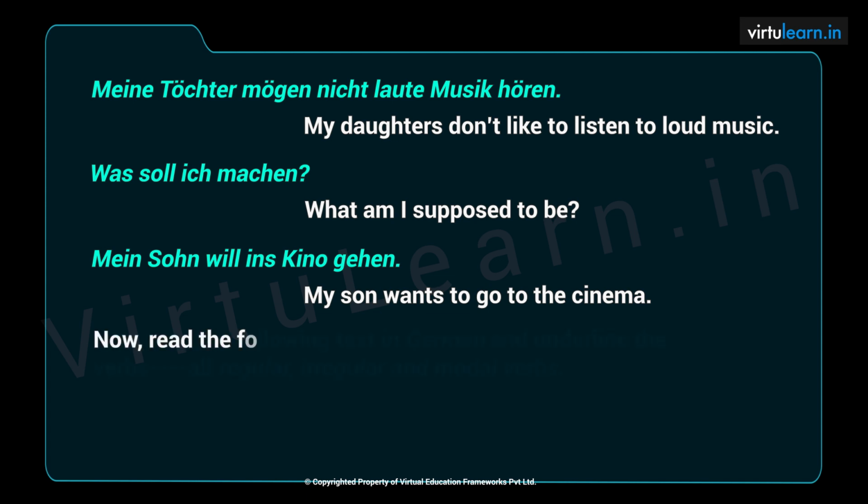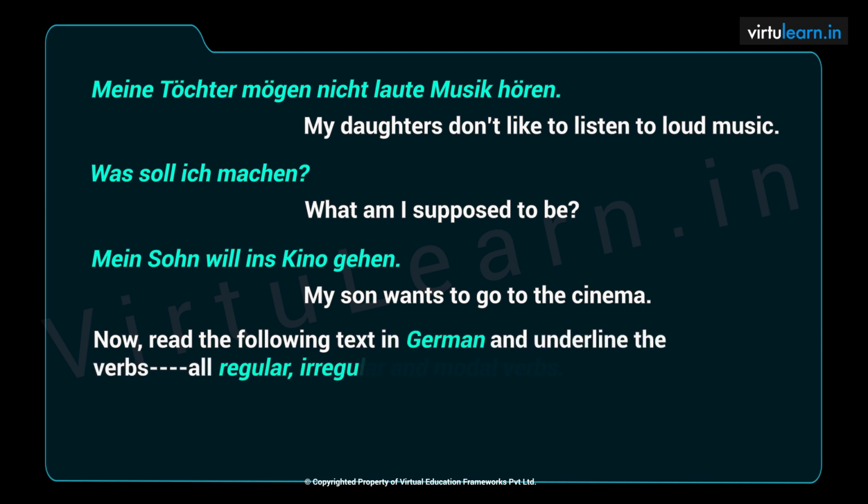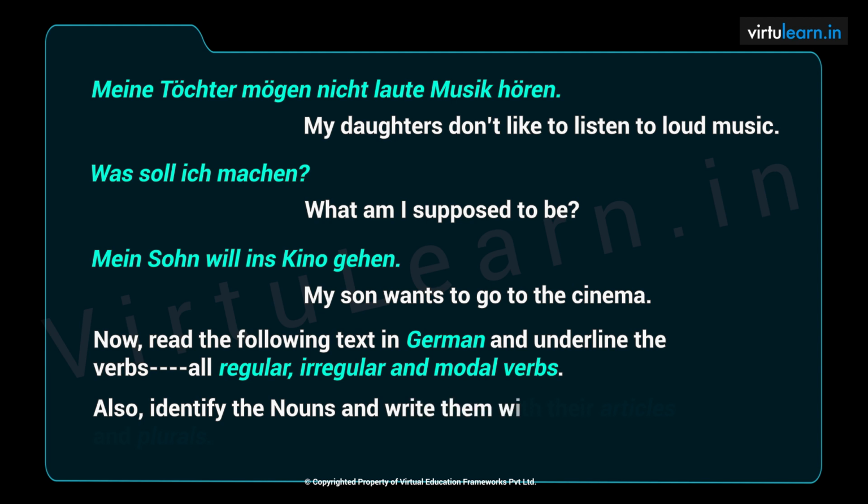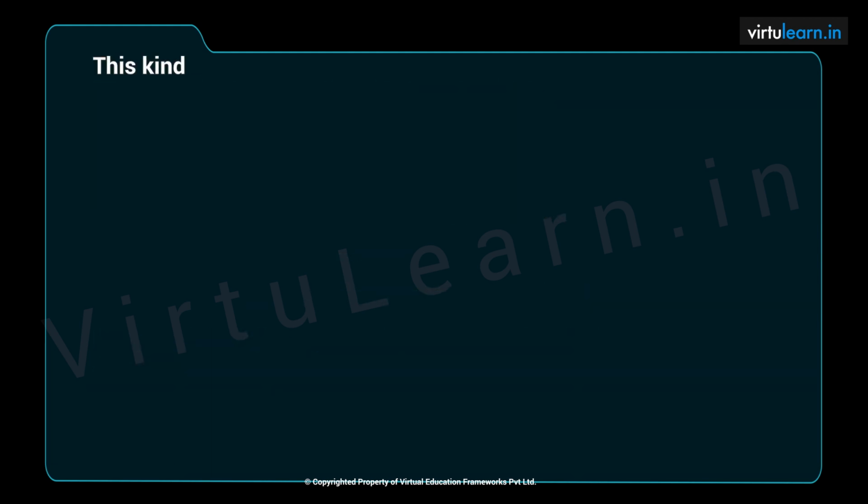Now read the following text in German and underline the verbs. All the verbs, regular, irregular and modal verbs. Also, identify the nouns and write them with their articles and plurals. This kind of exercise will help you to grasp the concepts faster.